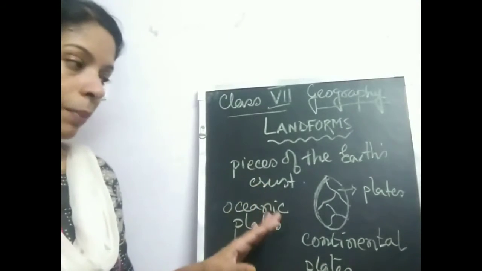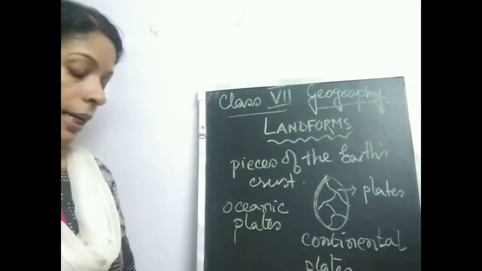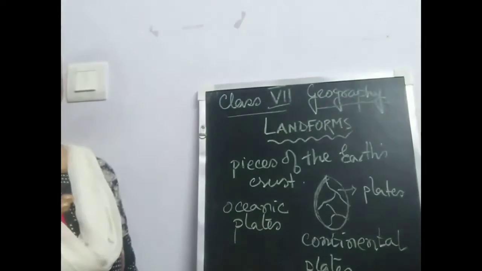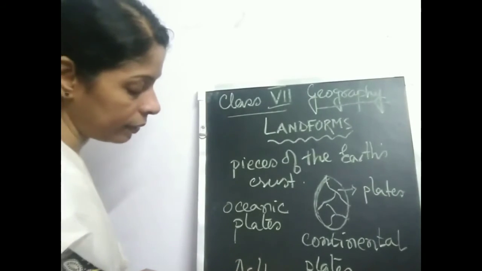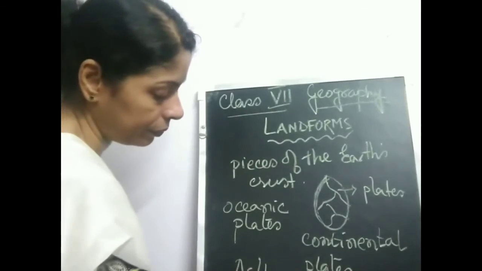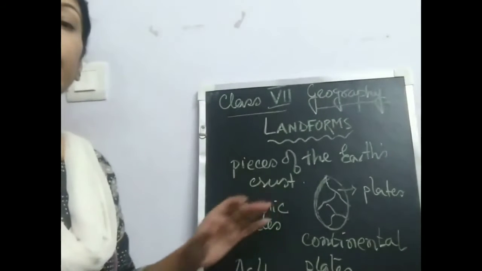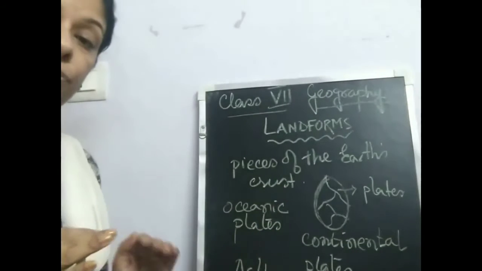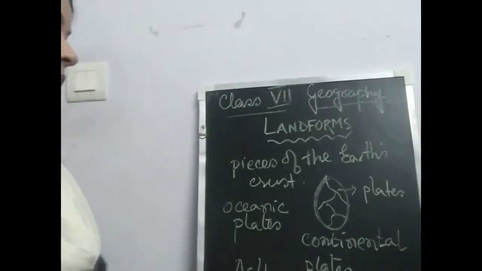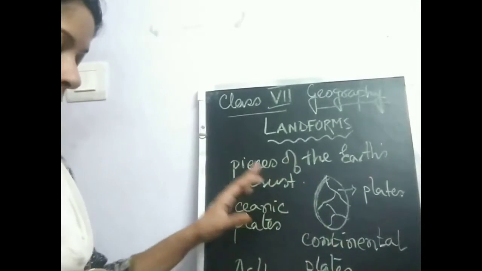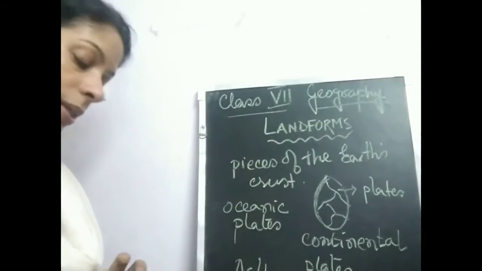So these plates are not stable. They are floating on the upper part of the mantle, which is called the asthenosphere. So those plates, the oceanic plates and the continental plates, are not static, they are floating. Now, as these plates are floating, they are actually moving in a very slow motion, but still they are moving.